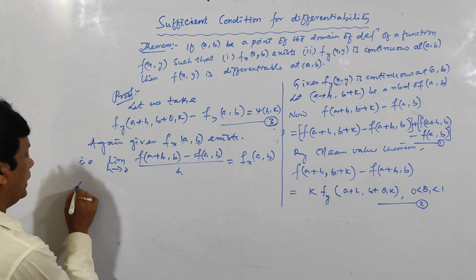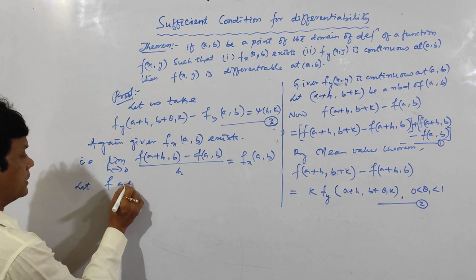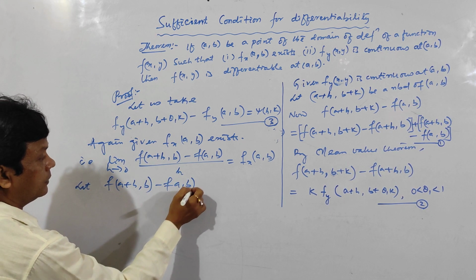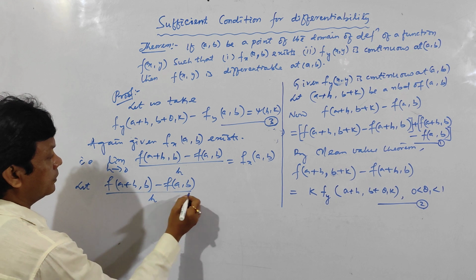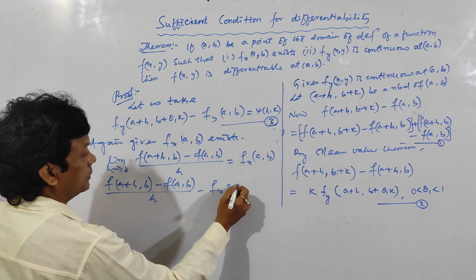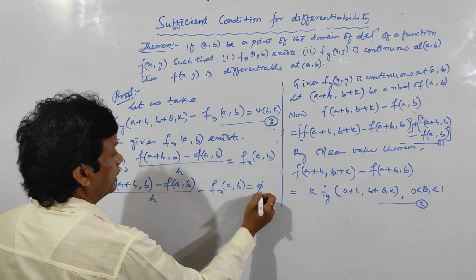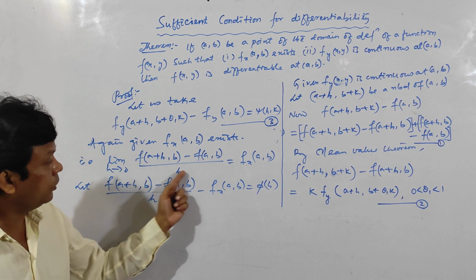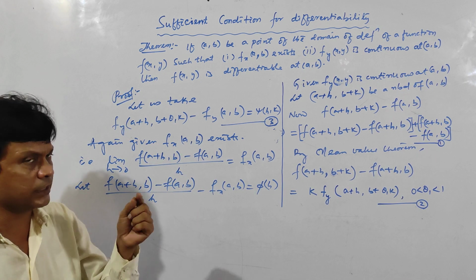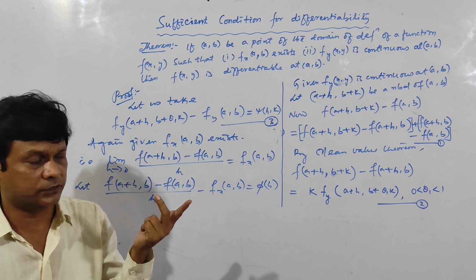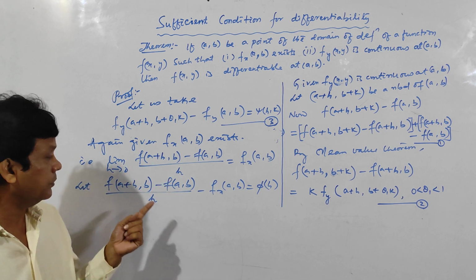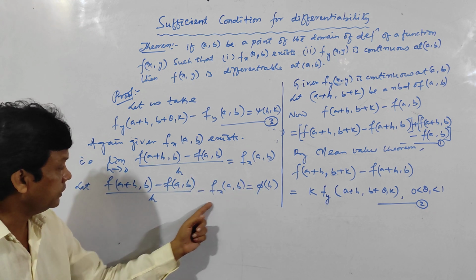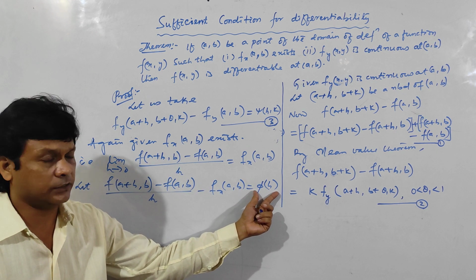That means let [f(a+h, b) - f(a,b)]/h - fx(a,b) equal phi of h, because a and b are constants, but here h is the variable, so this will be a function of h.